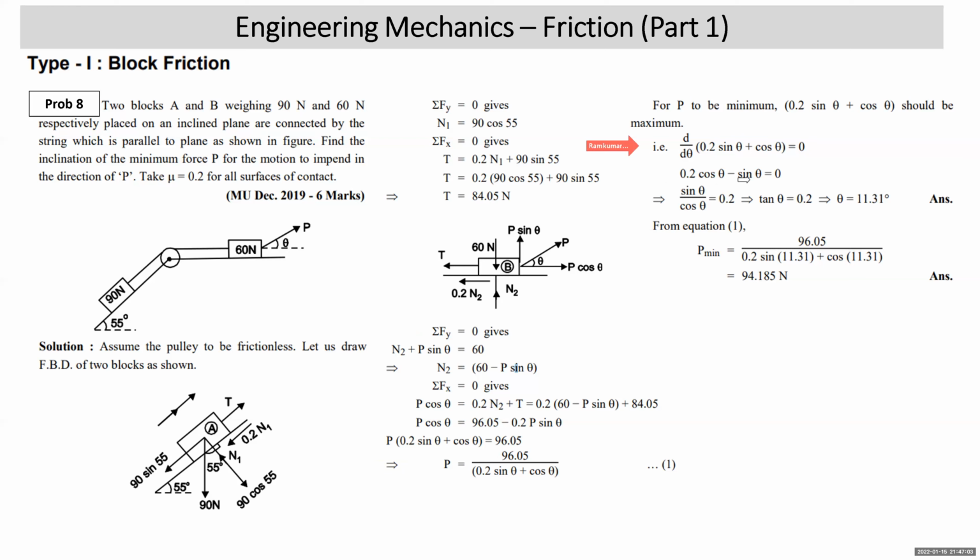So 0.2 cos theta minus sin theta, we have differentiated this expression, 0.2 cos theta minus sin theta is equal to 0. Then arrange the terms, sin theta upon cos theta is 0.2, that means tan theta is 0.2, theta is 11.3. Then substitute the value of theta in equation number 1, you get P, that is 94.185. So here there is a little application of maximum minimum knowledge of your mathematics. All right, rest all was the same as in other problems.